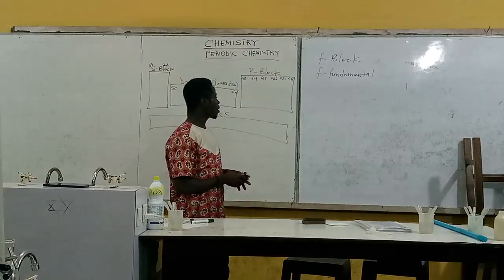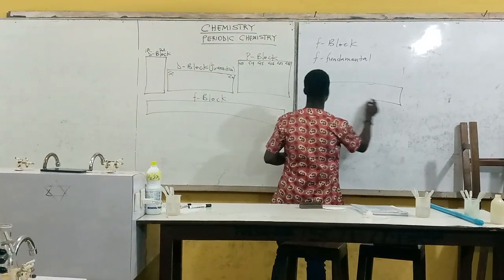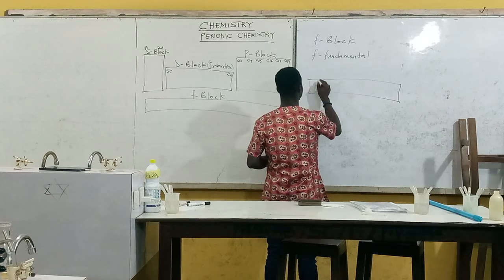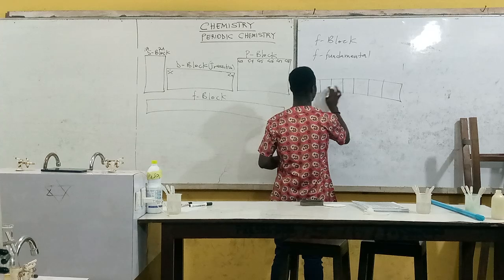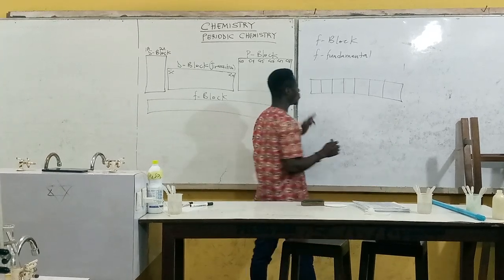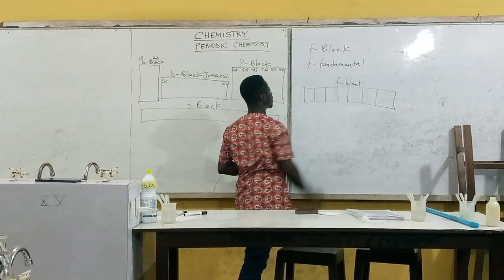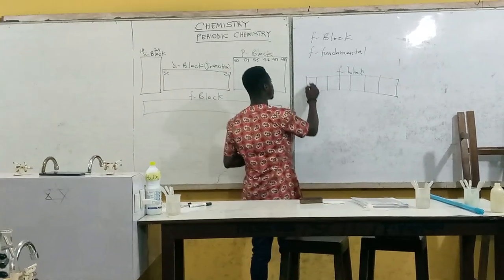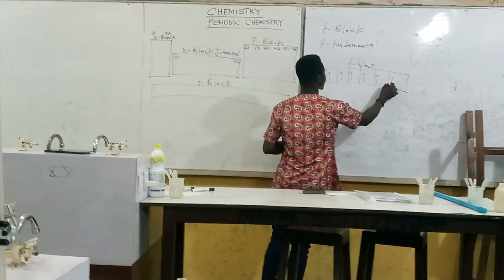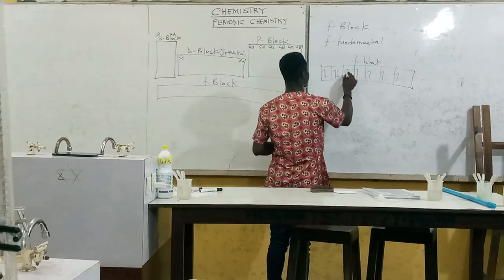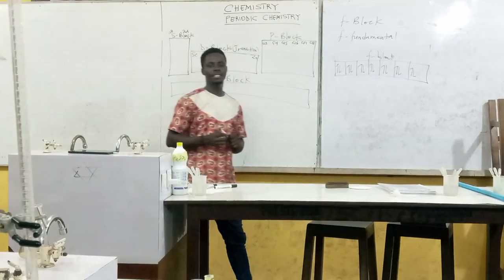So with the fundamental block, it has 7 subdivisions: one, two, three, four, five, six, 7. So with this F block or F orbital, it can take a maximum of 14 electrons. Feed them singly before we pair them up in the opposite spin, according to Hund's rule of maximum multiplicity. So this is the F block.